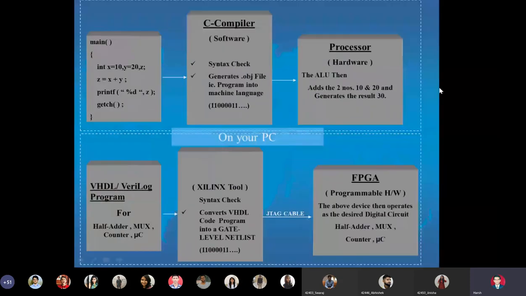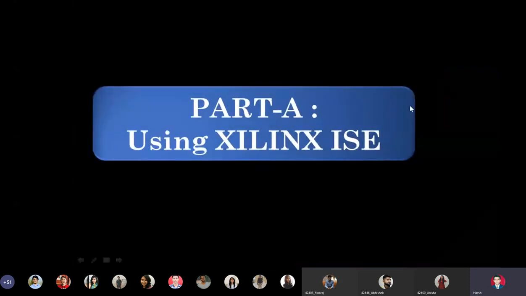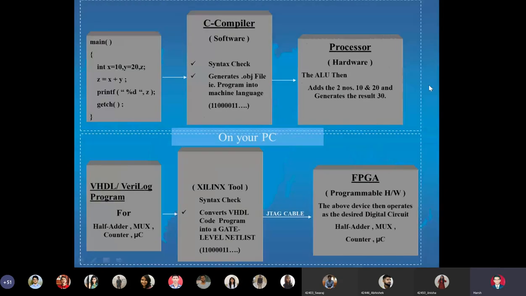Before I actually show the screenshots of the tool, I would like to explain the concept of how modeling, synthesis, simulation, and downloading in VLSI practicals are analogous to what you have already done before, right from first year. See here in the upper half of the slide, to the extreme left, we have a C program. The C program is given to what is called a C compiler, which happens to be software. And the C compiler's output is seen on the command prompt or wherever you want it to echo.